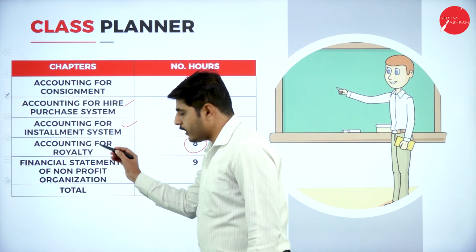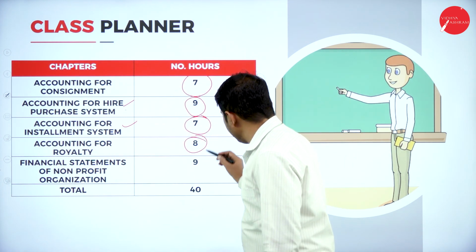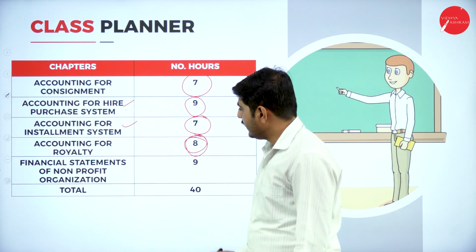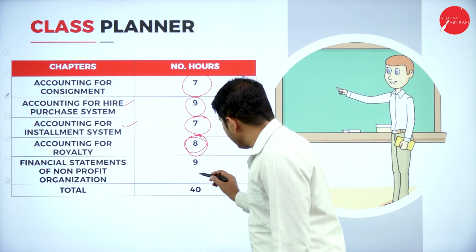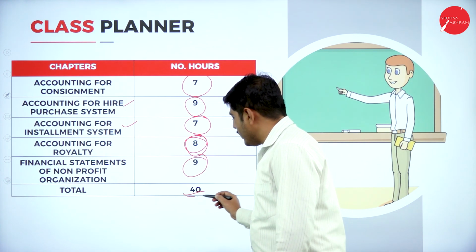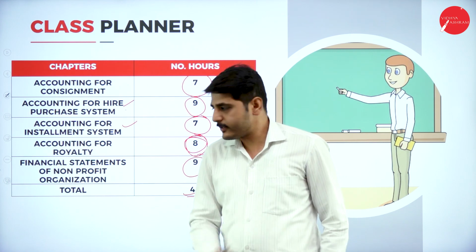Next one, accounting for royalty. We need 8 hours for accounting for royalty. Next one, accounting for non-profit organization. We need 9 hours. Totally, we need approximately 40 hours.